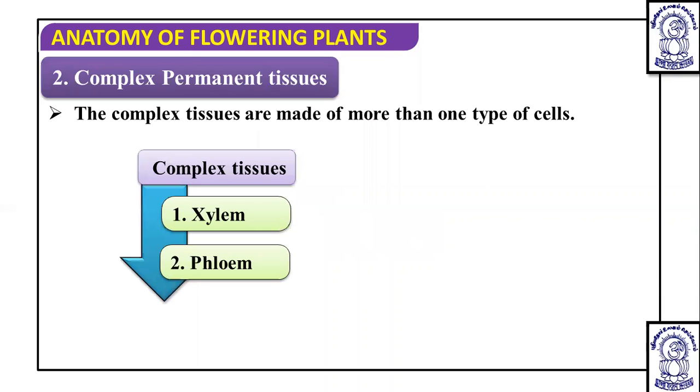Before we discuss xylem and phloem in detail, remember this complex permanent tissue is also known as heterogeneous tissue, and this complex tissue, or xylem and phloem, the vascular tissue, is absent in the gametophyte.